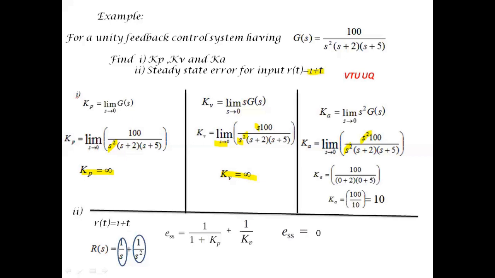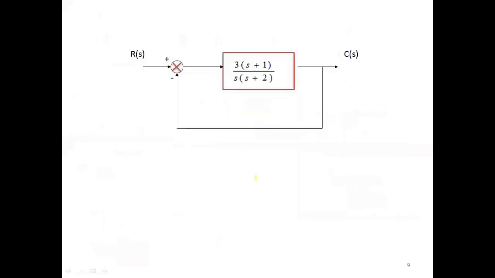If we substitute for ESS, 1 by 1 plus infinity is nothing but 0, and 1 by infinity again is nothing but 0. 0 plus 0 is 0. So the steady state error which we have obtained for this example is 0. Moving on to the next example problem.